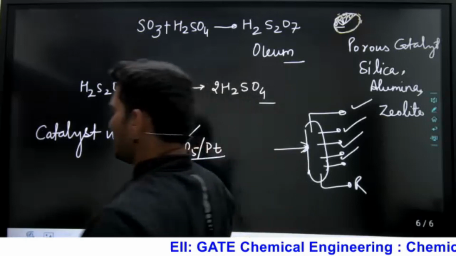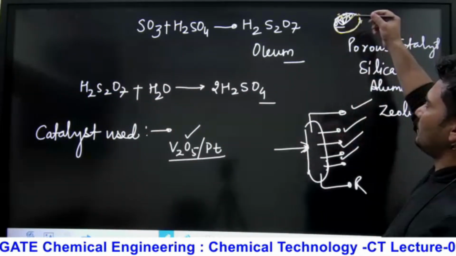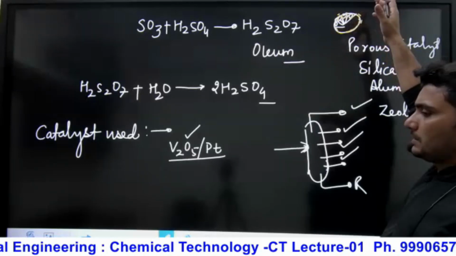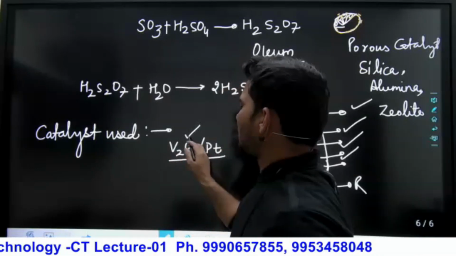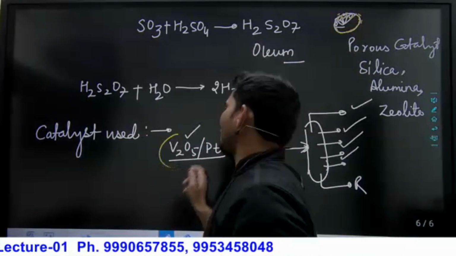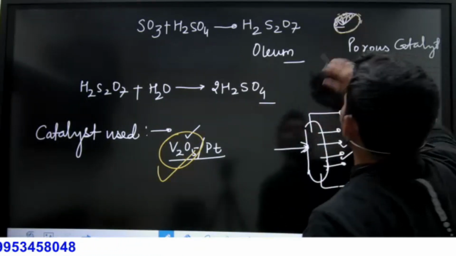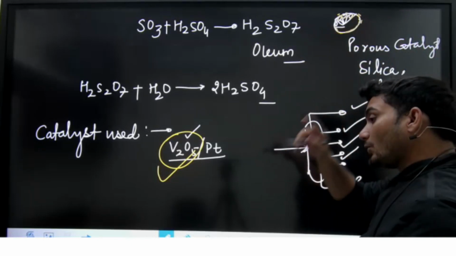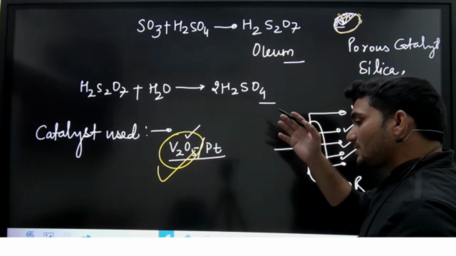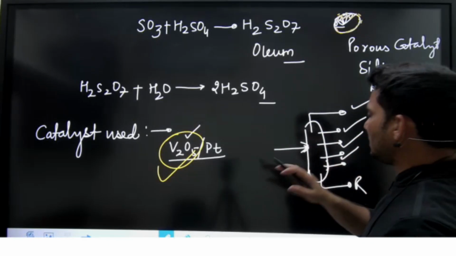Sometimes we can add active agents, some metals. In this case, if someone asks what catalyst we use, directly we will say vanadium pentoxide, V2O5. There is oxidation, but for understanding, that is the catalyst. I already told you about the porous catalyst, because for the porous catalyst I told you all about the mechanism and the steps, and all these steps we will discuss in detail.